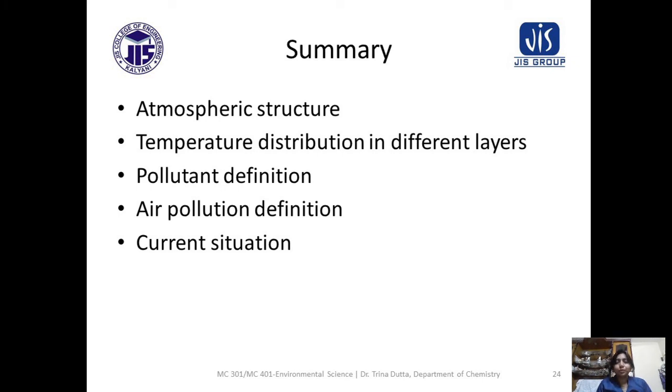No, we can't. We can't stop everything. We cannot go from Kolkata to Delhi by walking. We have to use train, we have to use flight, but we have to do some innovation to reduce air pollution, to reduce all types of pollution.